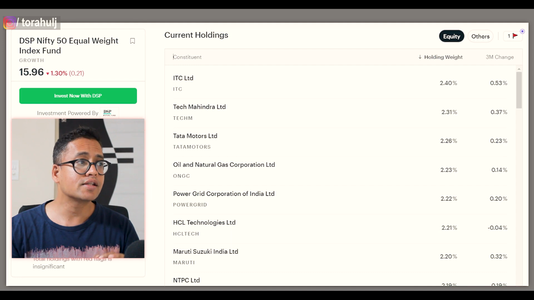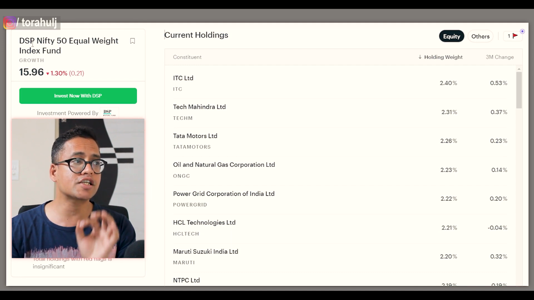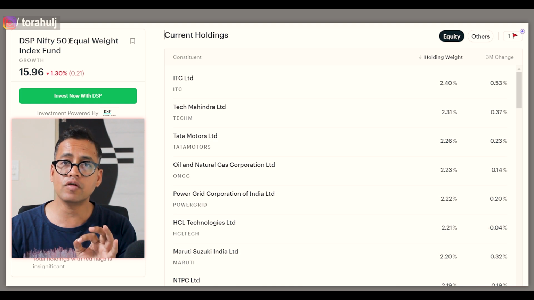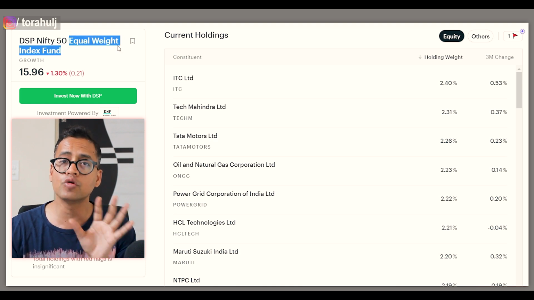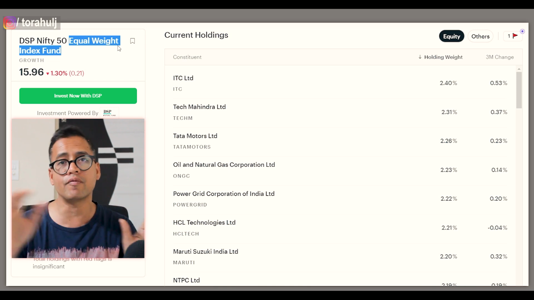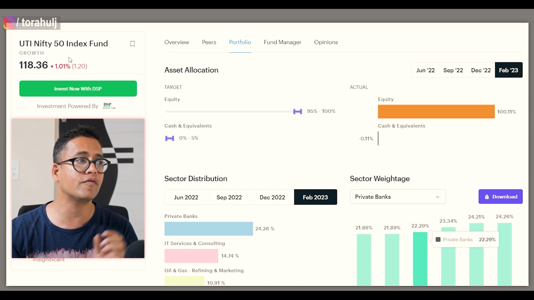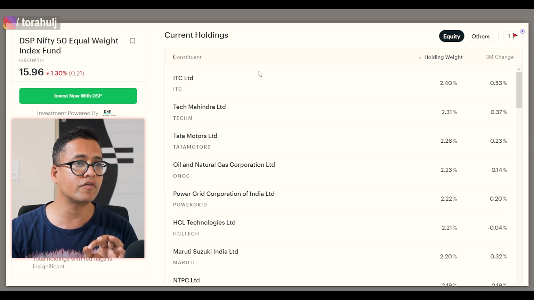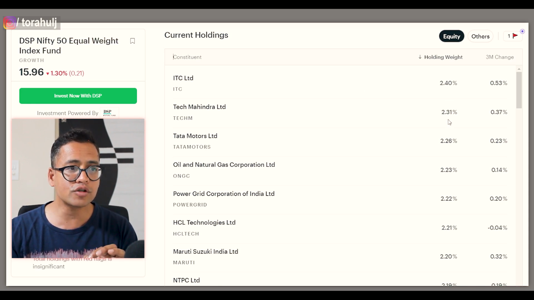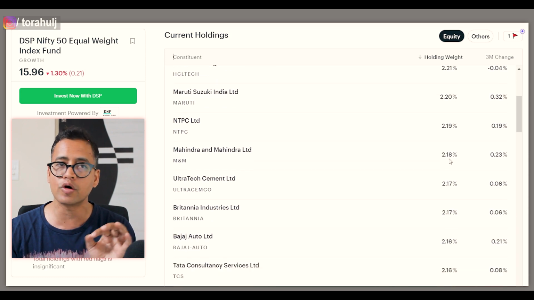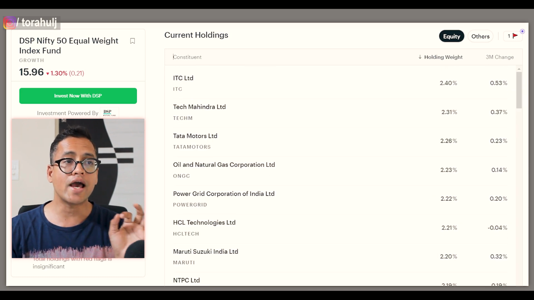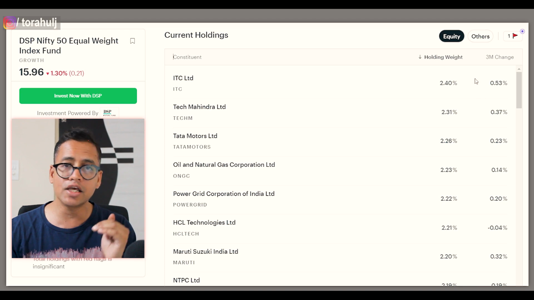On the contrary, the second example we are going to take is the DSP Nifty 50 equal weight index fund. If you're looking to invest in an equal weight index fund, it will say so in the title, right? And if it doesn't say so in the title, it means that it is market cap weighted, which is the example we took in the case of UTI Nifty 50 index, right? So if you come back to DSP Nifty 50 equal weight, what you will see here is that almost every stock is getting around 2%, 2.2%, 2.9%, 2.18% allocation, right? So as a result, every stock is getting equal allocation.